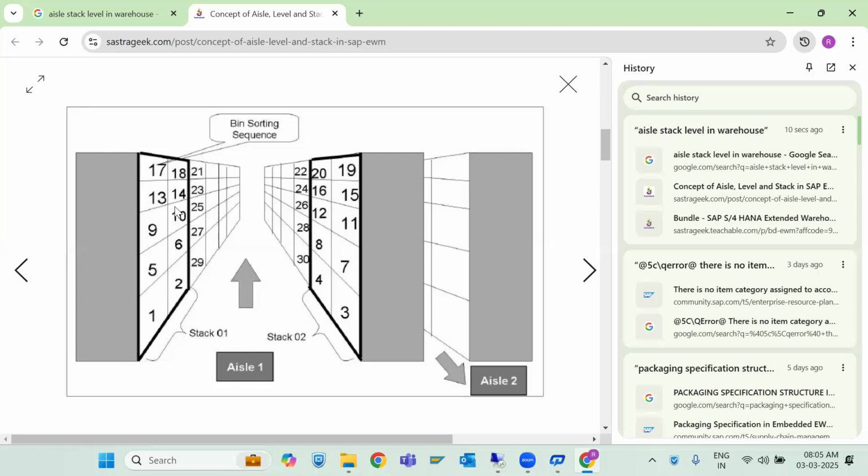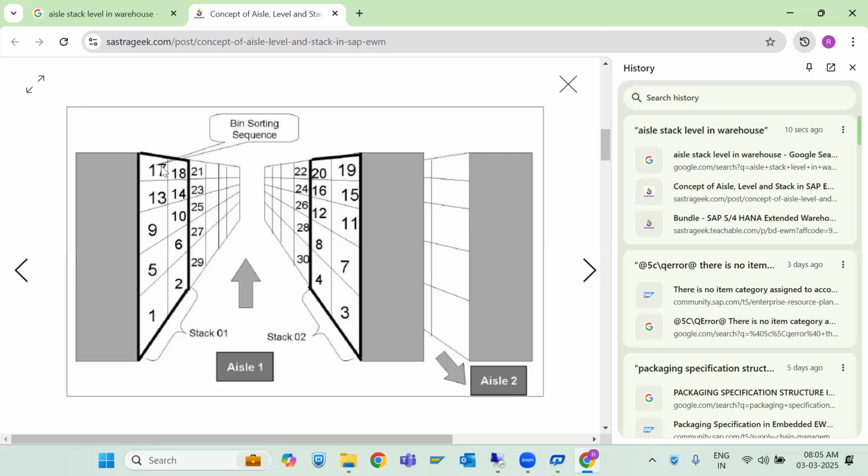So if I say this digit 10 represents aisle number 1, stack number 2, level number 3. 10 means aisle number 1, stack number 2, level number 3. Is it clear? Now what about 17?